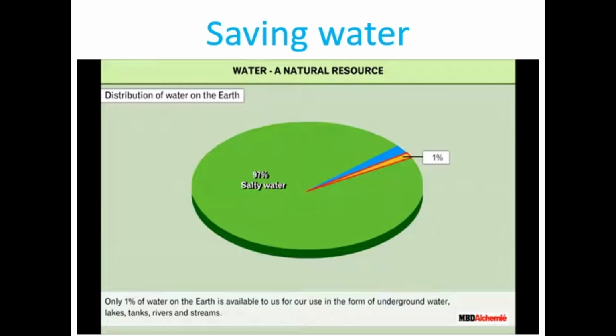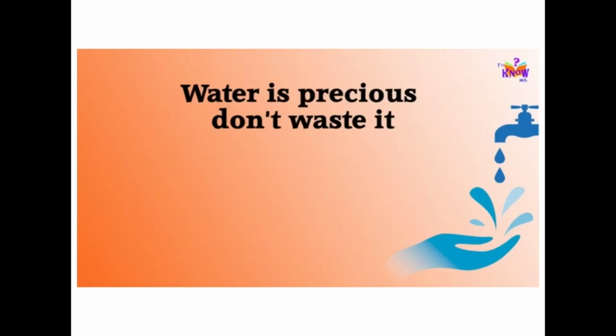Our next topic is saving water. About 97% of the water on the earth is in the seas and oceans, and it is salty. 2% is present in the form of ice caps or glaciers. Therefore, only 1% of water is available for human consumption. Children, water is a precious natural resource, so we should use it carefully and not waste or pollute it.